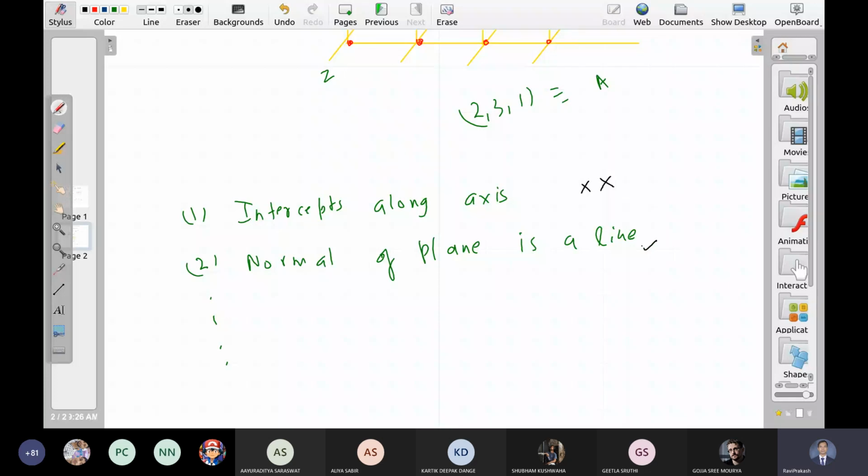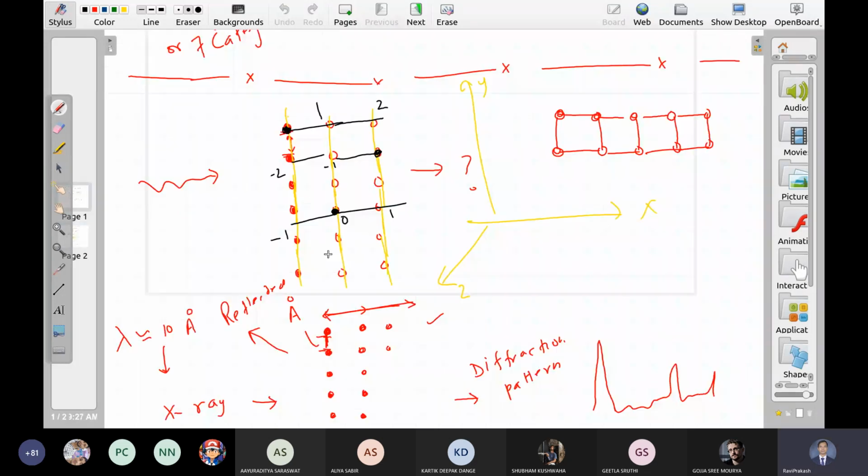What about this? This looks quite useful. Why? What is the direction of the normal? It is this, right? And it is the same for all planes, all the planes which are parallel to these planes. It does not change.